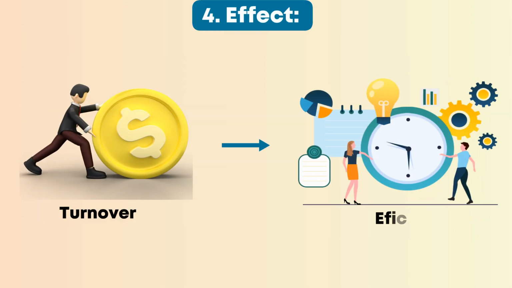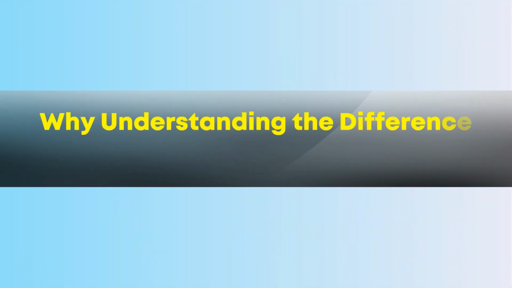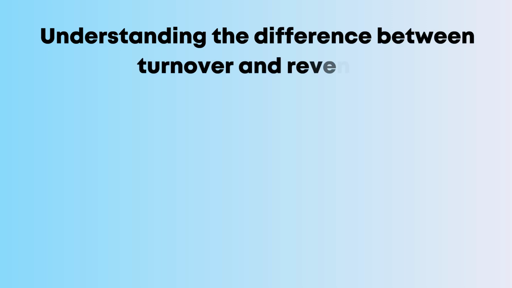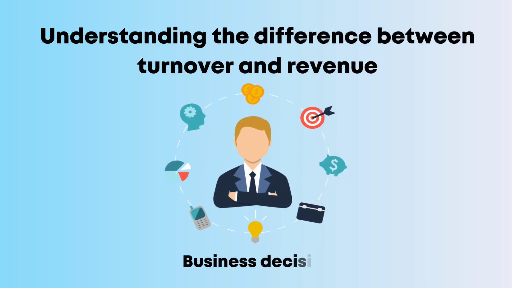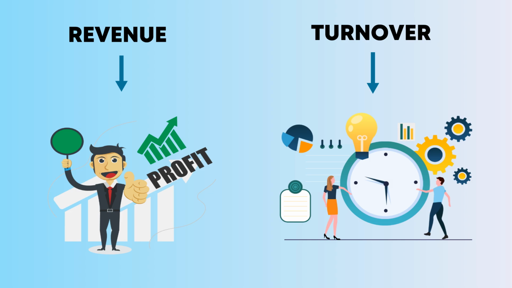4. Effect. Turnover affects the efficiency of the company. On the other hand, revenue affects the profitability of the company. Why understanding the difference is important. Understanding the difference between turnover and revenue is crucial for making informed business decisions. While revenue directly impacts a company's profitability, turnover provides insights into the efficiency of operations.